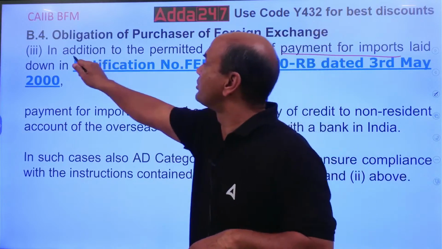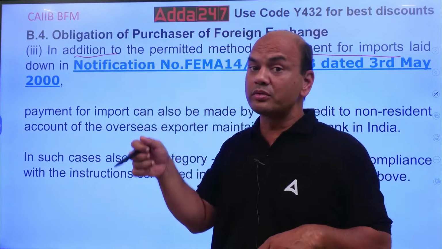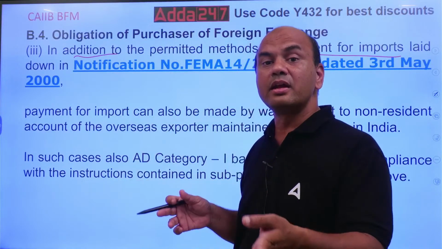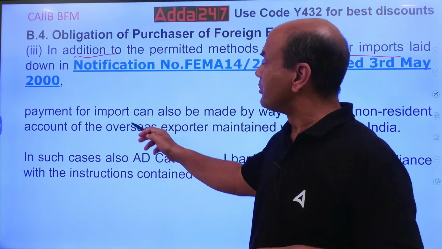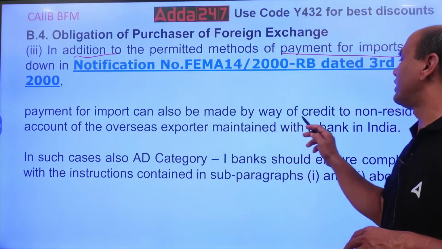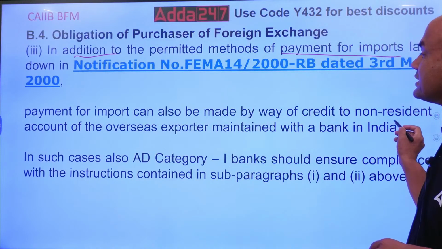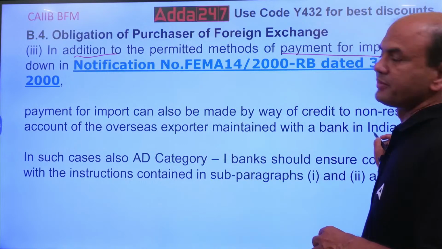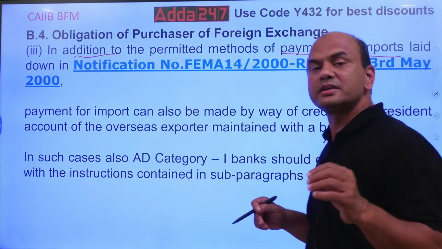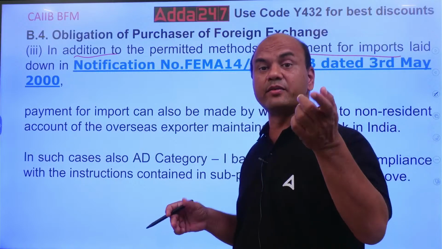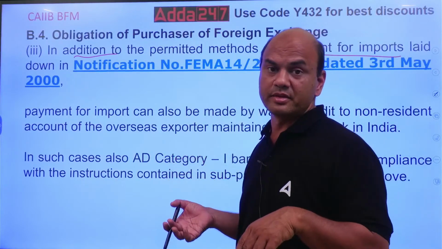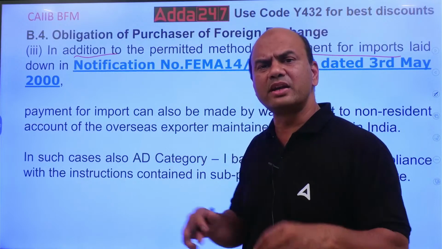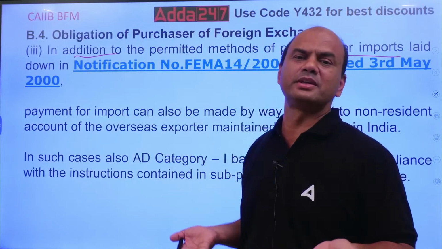In addition to all the ways which I told you, credit card, TT, going there, payment of the import can be made by way of credit to non-resident account of the overseas exporters maintained with a bank in India. Means if that foreign seller is having some account in India, then what will I do? I'll credit it to that account. It's that simple. It's the simplest way.